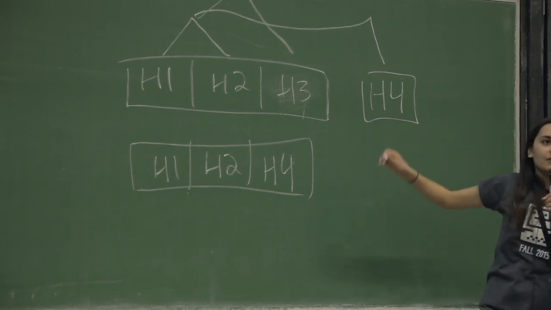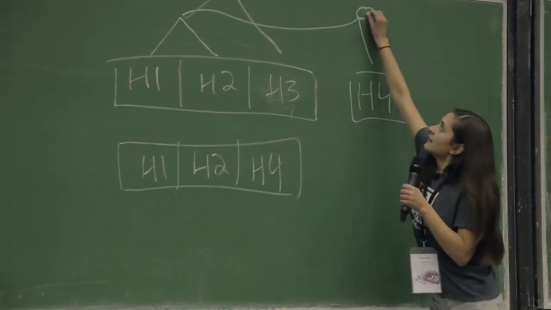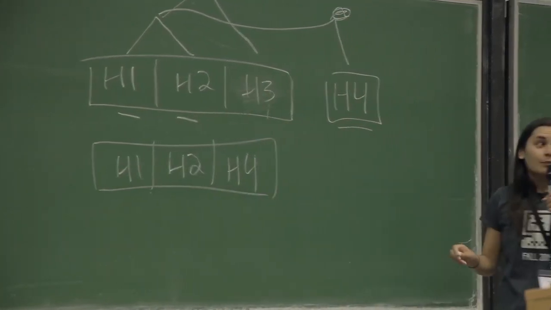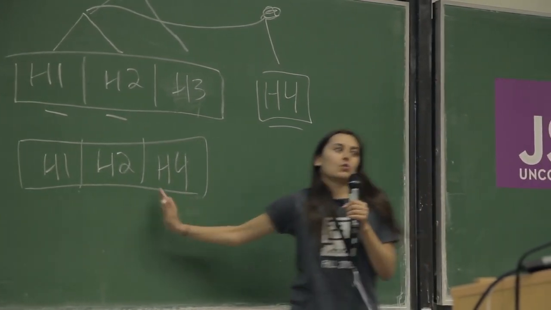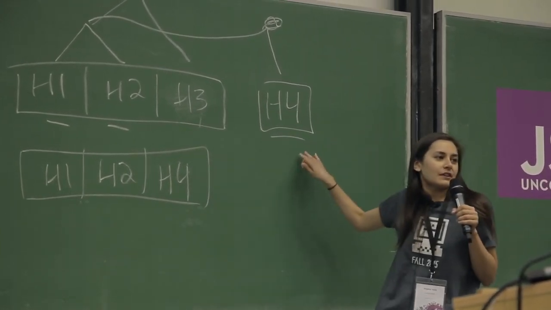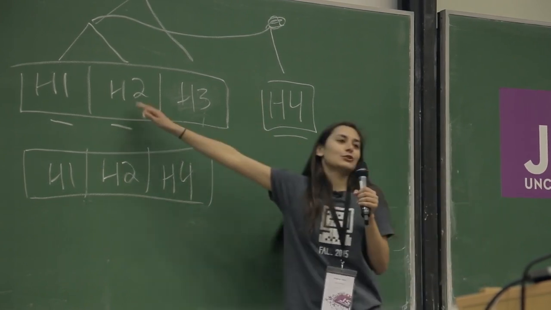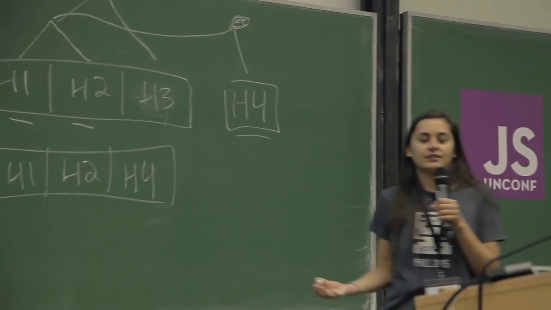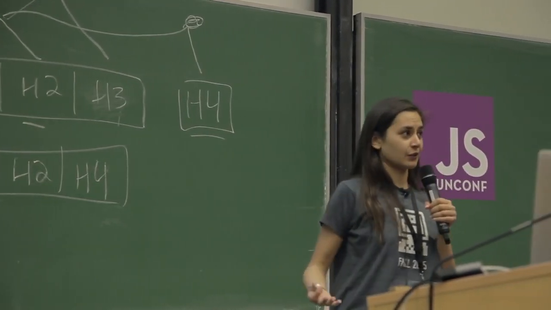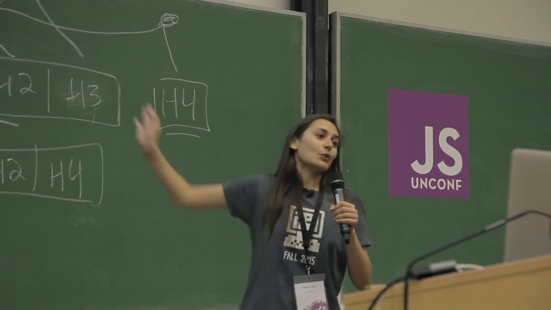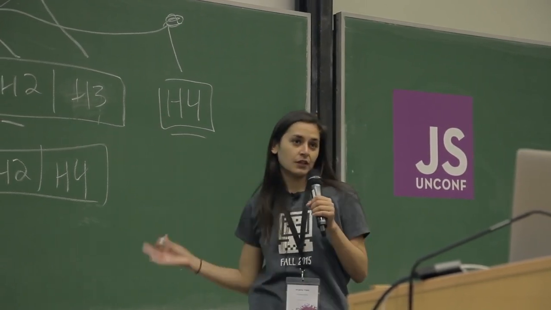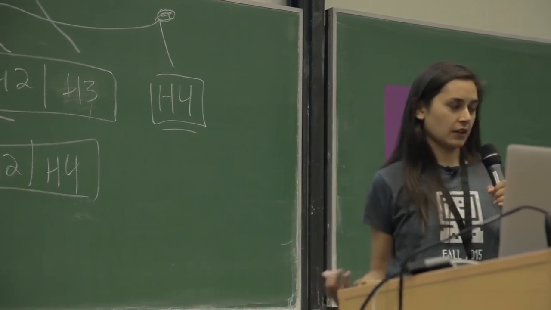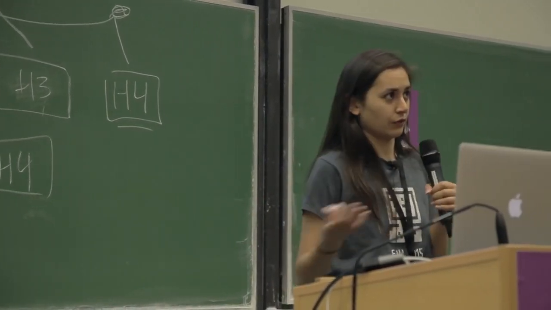So that now I have here a data structure which contains H1, H2, and H4, but I didn't need to make a whole new thing. I just needed to make my one little part. I can reuse the old structure of the list. So this idea, this topic is called structural sharing, because we can share parts of the old versions with the new versions, so we have much more efficient operations for adding, changing things, removing things from vectors, for example, or arrays.